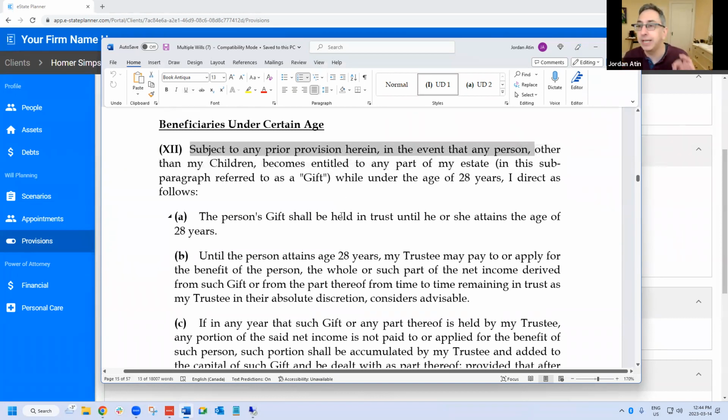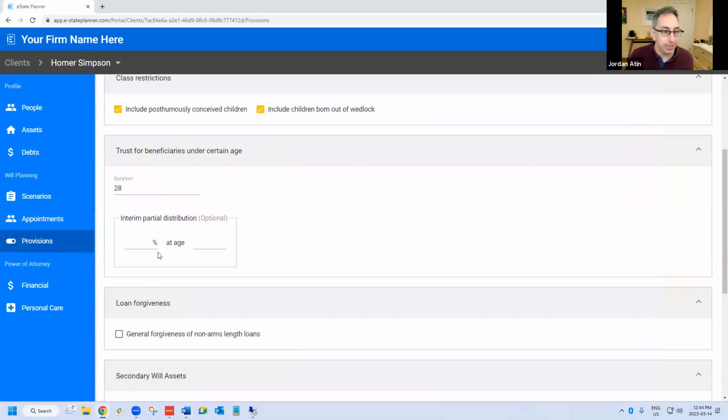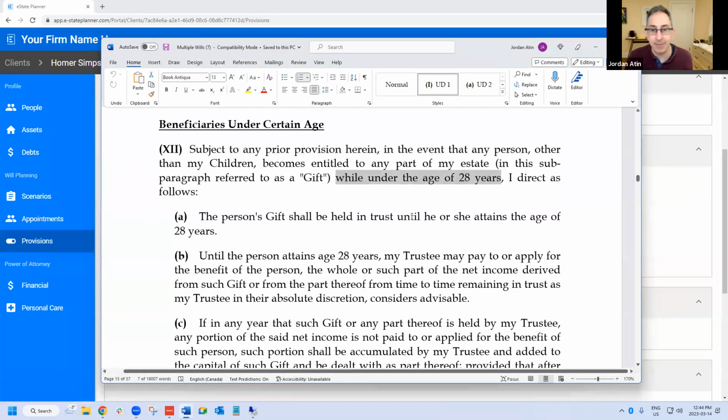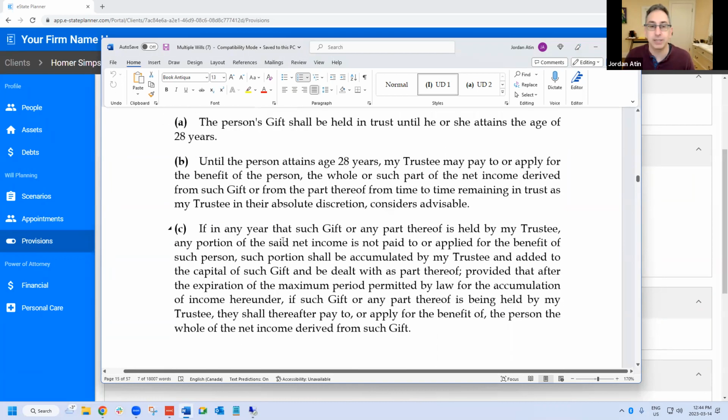But if there's a gift to a person that doesn't have a trust set up for them, and they're under the age of 28 in this case, now 28 was what I set here. You can set this at any age that you like, okay? So while under that age, there's a trust that pops up. And that's what this creates.